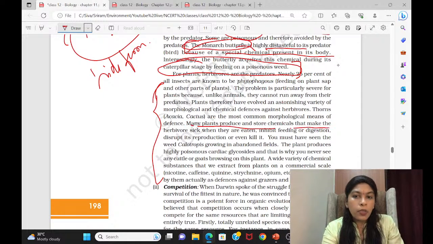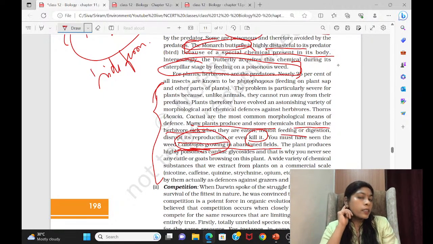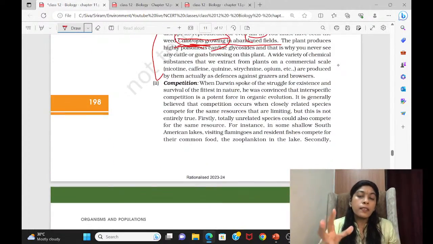See this, many plants will produce chemicals which make a herbivore sick, and it will also cause indigestion, so it is not able to feed on it again, or even reproduction will be completely blocked, or even it will kill the animal. So calotropis, which grows abundantly in the field, is a highly poisonous weed, and that's why animals will never go near this kind of plant. Same way, some plants even secrete psychotic substances, so that the animal will not be in a balanced state, so they never go near it.